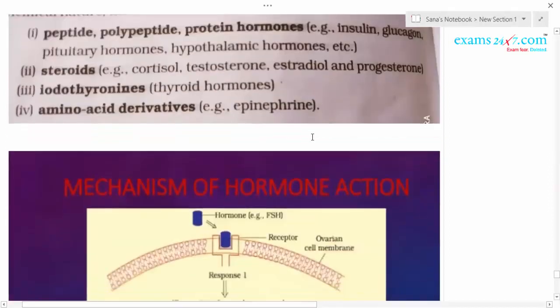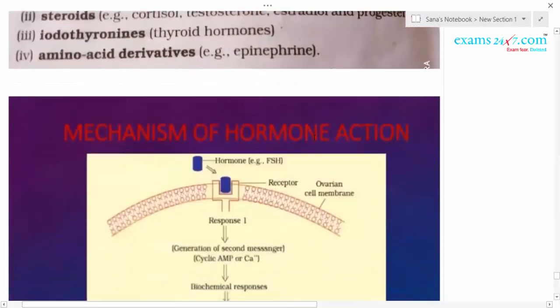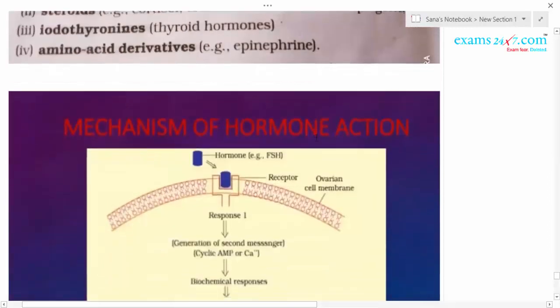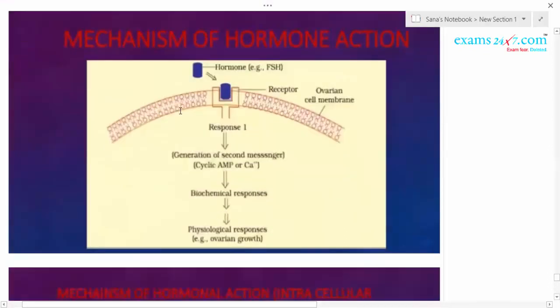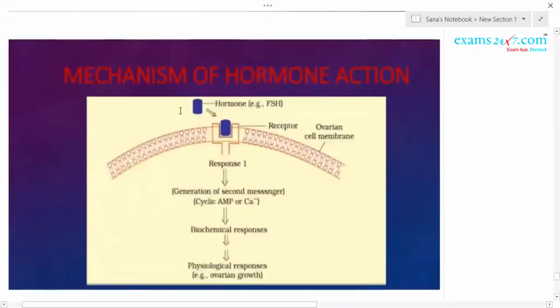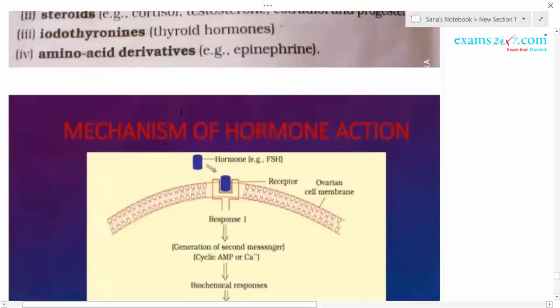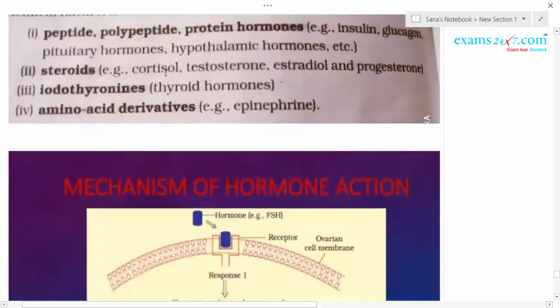Based on the classification, the mechanism of hormonal action will be different. The hormonal action depends mainly on which type of hormone acts on which target organ. So we will study two kinds of hormone: one is the steroid hormone and another one is the protein originated hormone.